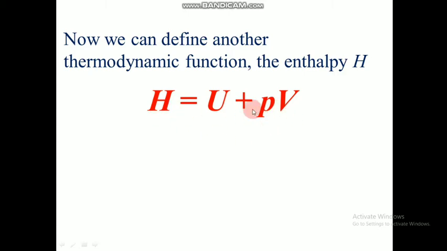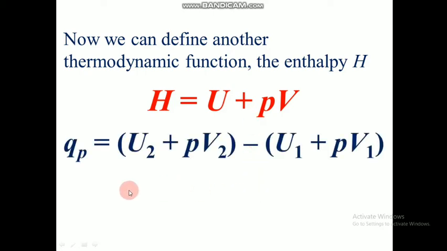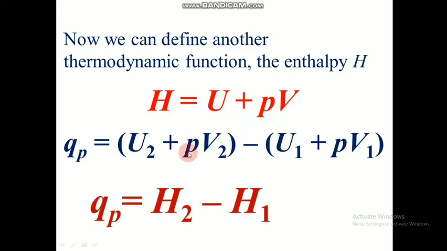So we are going to substitute this into the previous equation, which is Qp equal to (U2 plus PV2) minus (U1 plus PV1). In both cases we can see U plus PV, which is equal to H. Hence the equation becomes Qp equal to H2 minus H1, the final enthalpy minus the initial enthalpy.